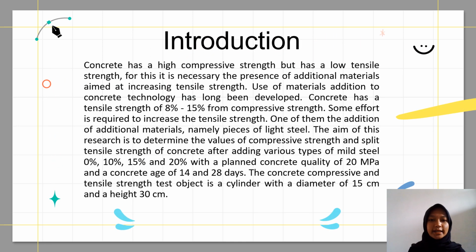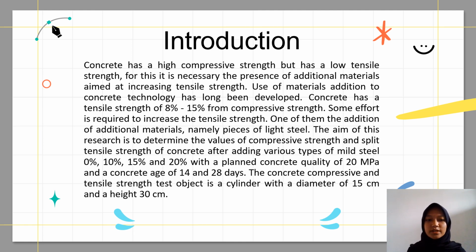For introduction, concrete has a high compressive strength but has a low tensile strength. For this, it is necessary to have additional materials aimed at increasing tensile strength. One of the additional materials used is light steel pieces.